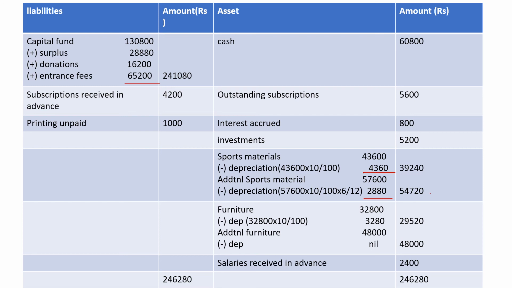Do it similarly. And then for furniture we have depreciation for the full year. For the additional furniture we do not have any depreciation. That is why I have put 48,000 minus nil here. So your total should be equal to 2,46,208. Work it out by yourself and compare with the answers displayed on the slide.